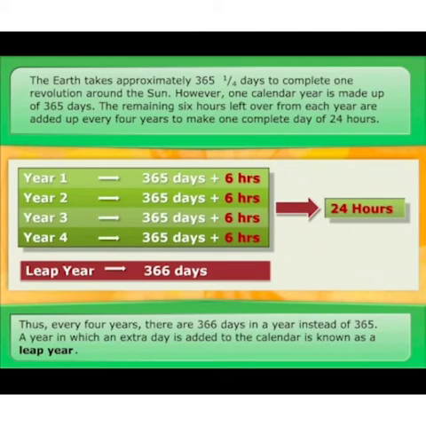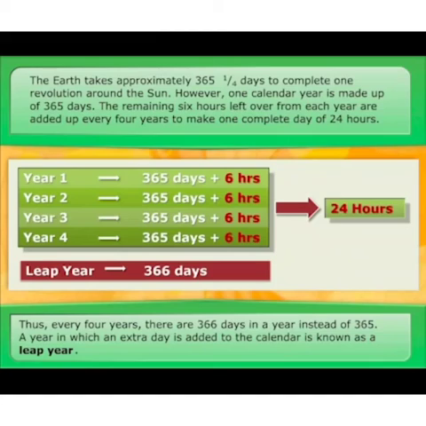Year 1, 365 days plus 6 hours; year 2, 365 days plus 6 hours; year 3, 365 days plus 6 hours; year 4, 365 days plus 6 hours: 24 hours. Thus every 4 years there are 366 days in a year instead of 365. A year in which an extra day is added to the calendar is known as a leap year. So students, you know very well, in a leap year there are total 366 days.